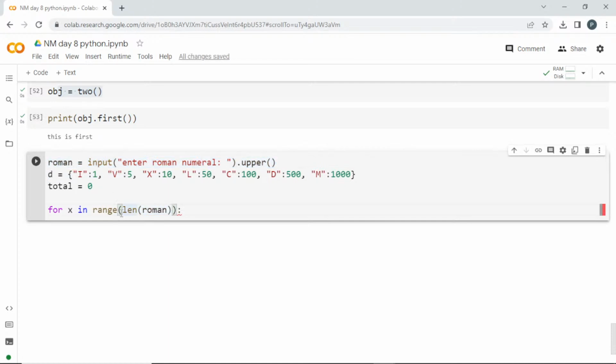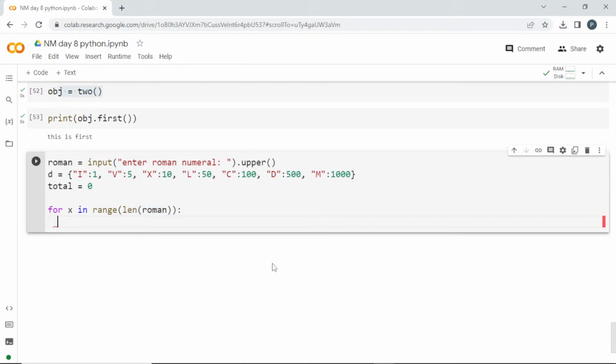So this range will start from 0, right, and end one step before. If he is entering 4 letters, then it is going to give me 3 here. It will go till 3 from 0, so the total will be 0, 1, 2, 3. With the index, you can access everything.